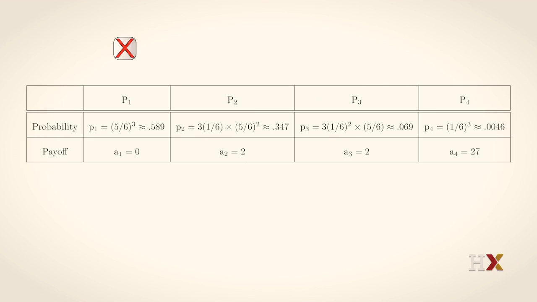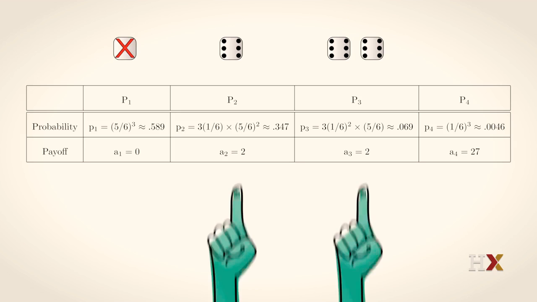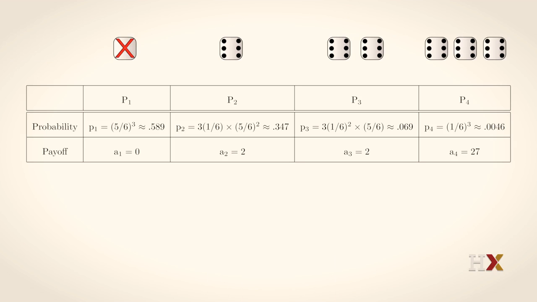The respective payoffs in this game, well, if no 6 appears, the payoff is 0. If either one 6 or two 6s appear, the payoff is 2. And if all 3 dice come up 6, the payoff, we said, was 27. OK? So we can now do the expected value of the game.